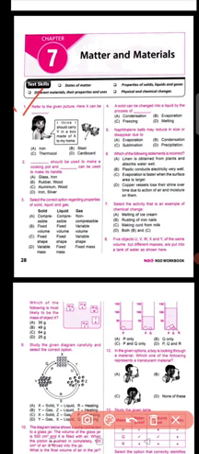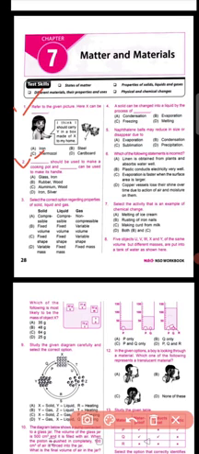The first question is, refer to the given picture. Here x can be... it is written that I think I should carry y in a box made of x to my home. So what is x here? You can definitely go for C, thermocol. Why thermocol? Because thermocol is a good insulating material as it is a bad conductor of heat. Now ice cubes kept in a thermocol box will not melt for a longer time. So according to the given lines, you have to choose your options.